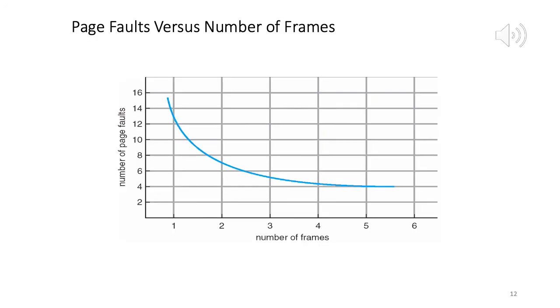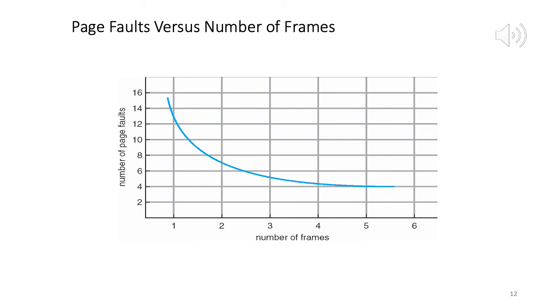Now I am on the last slide, slide 12, and here we're just showing a graph. What is on the x-axis? Number of available physical frames. What is on the y-axis? Number of page faults. If we increase the number of frames, intuitively we expect that the number of page faults will reduce, because our frame pool is larger, so we have a higher probability of finding an appropriate frame for a new page that we are trying to bring in.